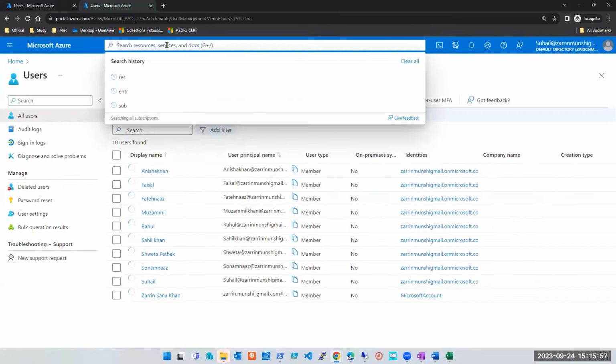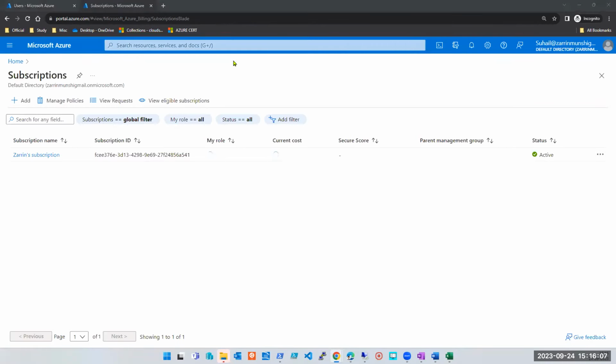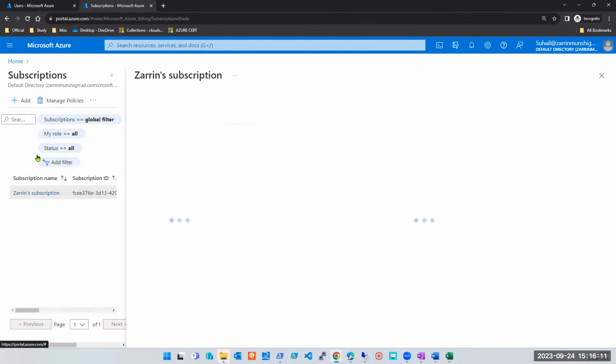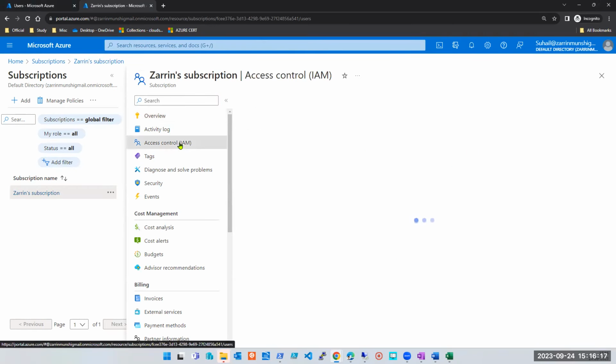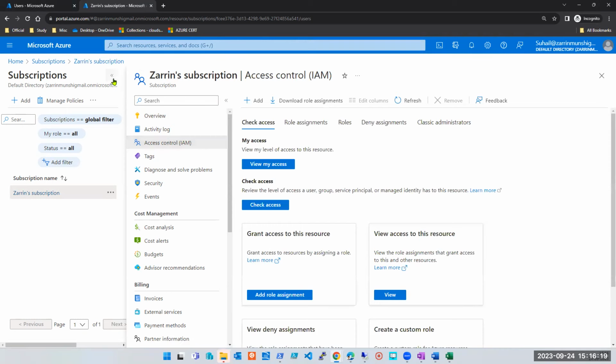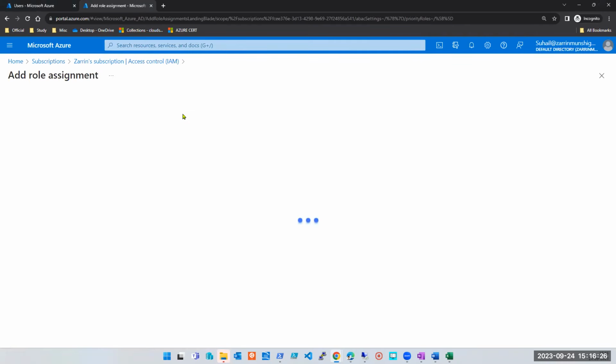Giving RBAC rules on subscription. Steps, I'm looking for steps. I'm there on my screen. Tell me the steps. Go to the subscription service. Okay, next. Select the subscription. Next. In the left pane, you will see access control, that is IAM. Clicked. Role assignments. Okay, add. Add role assignment. Fine.